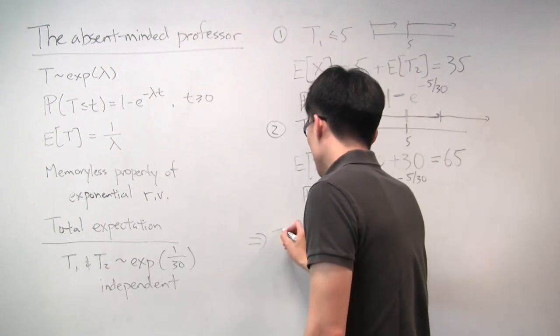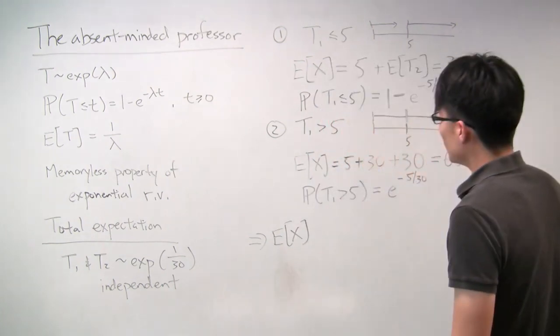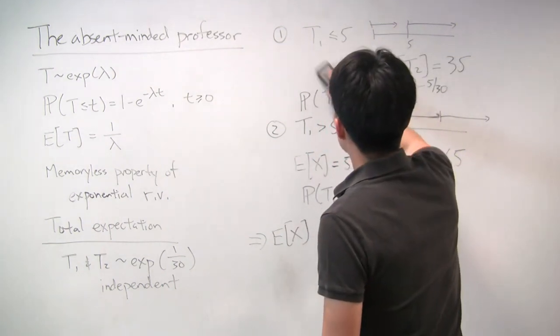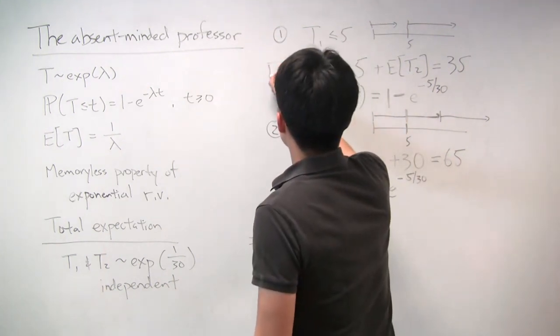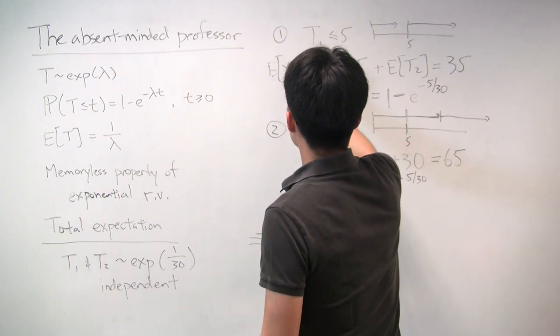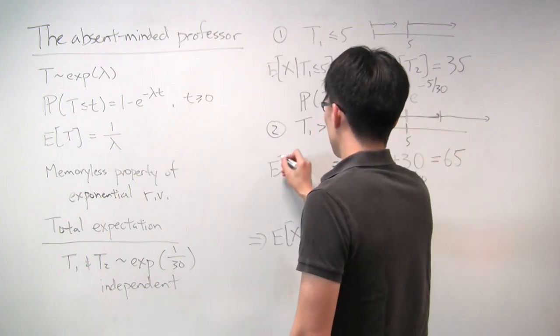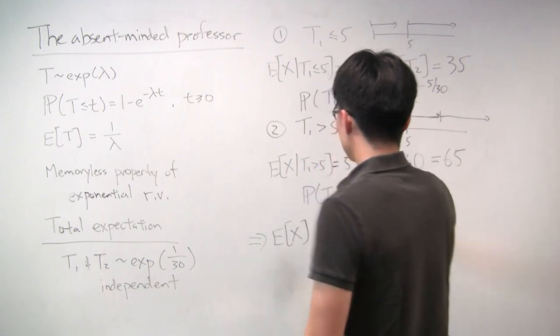So what we get is expectation of X. I really should have written expectation of X given T1 is less than or equal to 5 here, and this is expectation of X given that T1 is greater than 5.